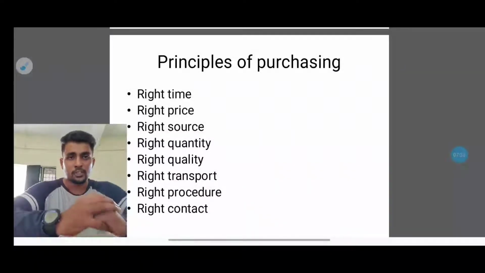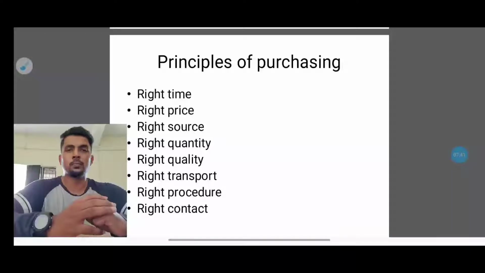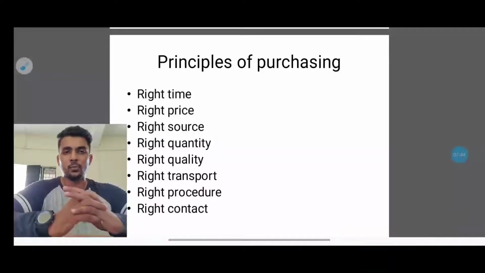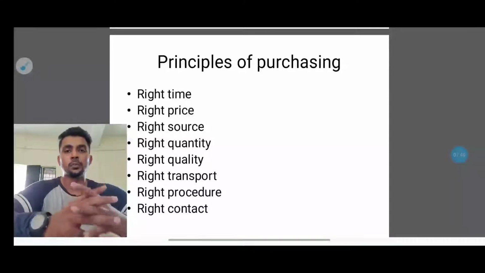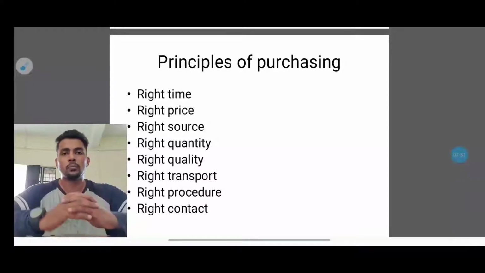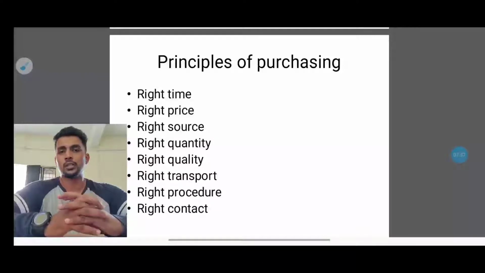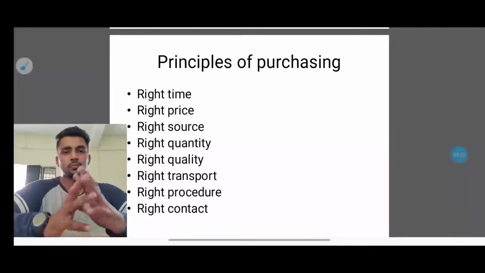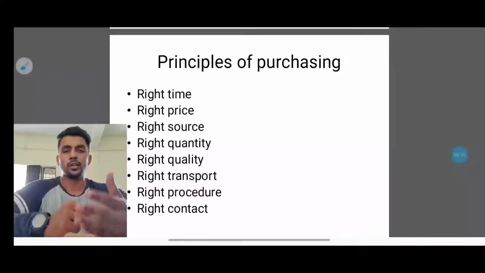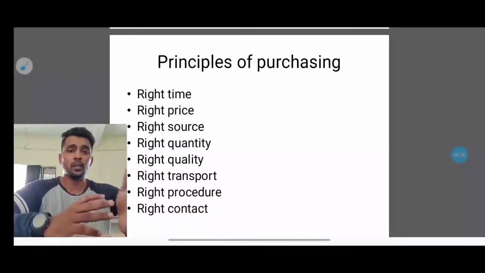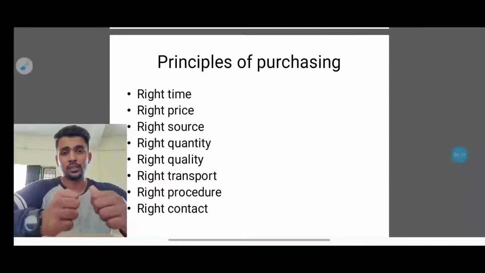Okay, the next topic is principles of purchasing. The first point is right time. Whatever raw materials they want to buy for a production unit, they have to buy on the exact time. If they are not buying on time, it will be a big loss for the production unit. If there is a requirement of a big cylinder, they have to buy that cylinder on time, because if they don't have it at the exact time, it could be a big problem for the production, because they cannot produce the products on time.